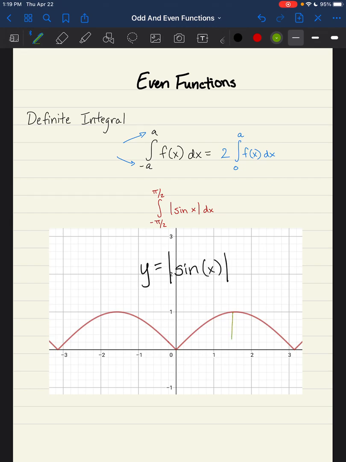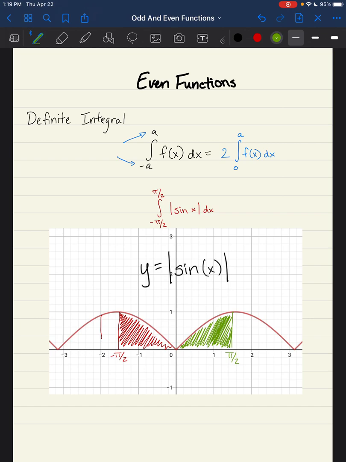So we'll come over here to pi/2, which is right about there. And so the first one, if I look at the positive side, is all of that. And if I look at the negative side, right about there, there's the negative pi over 2. Write that down, negative pi over 2. There's the positive pi over 2.